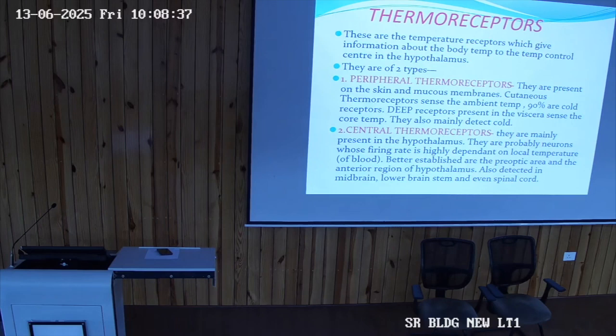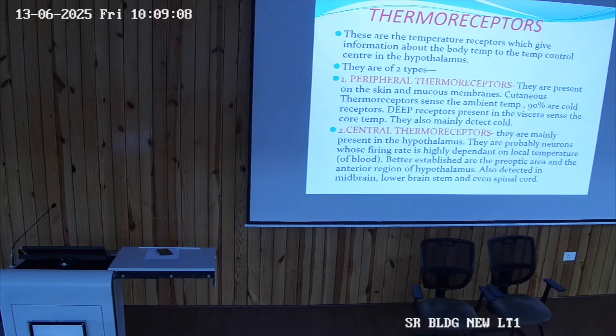Clear? So the body loses sweat by three mechanisms. One is insensible perspiration, second is the cold sweat mechanism, and third is the thermal sweat mechanism. Normal sweat mechanism falls under which category? Thermal sweat mechanism. Clear? So these are the receptors, peripheral, present on the skin, and chemical central thermoreceptors.